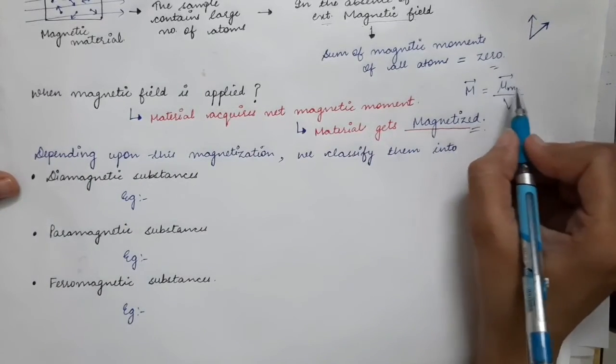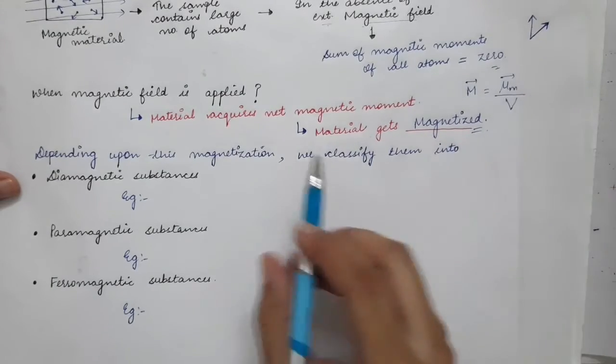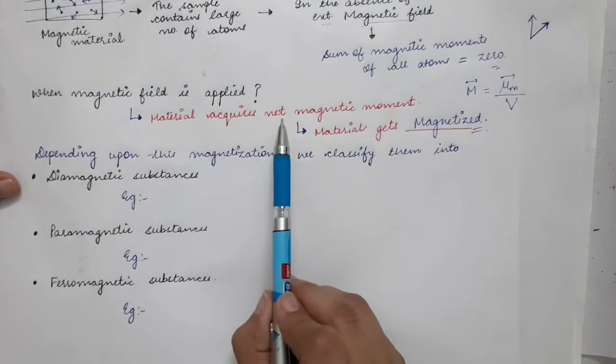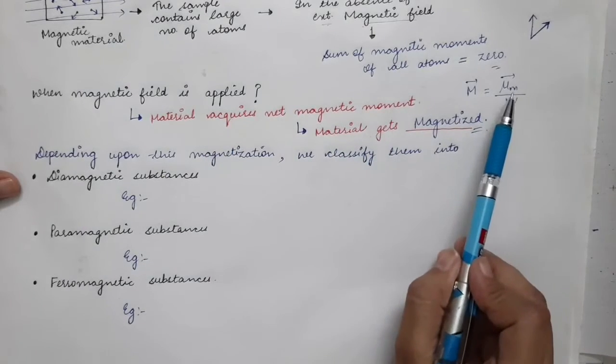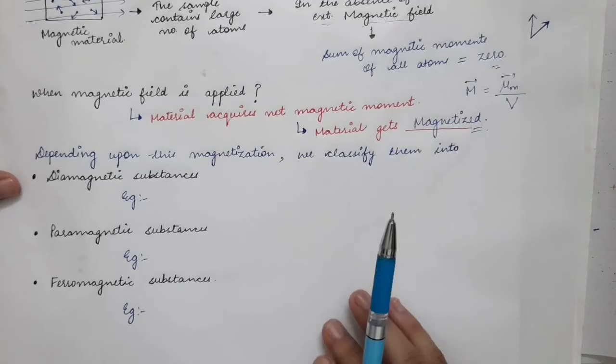So magnetization is related to the magnetic dipole moment in this manner. If the sample acquires a net magnetic moment, means the material gets magnetized, so it will have a certain amount of magnetization.